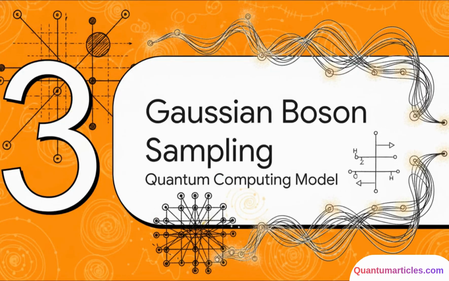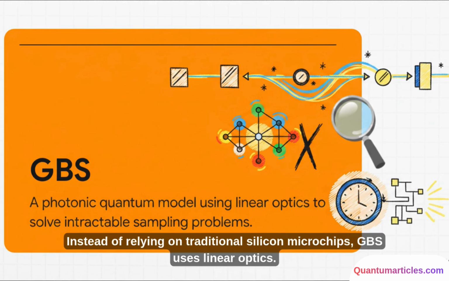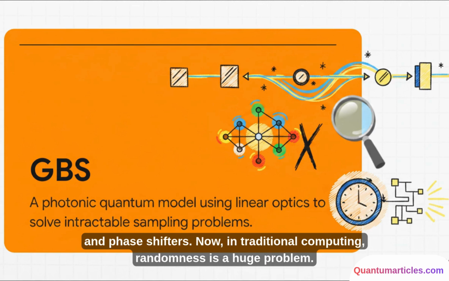Which brings us to Section 3. Enter Gaussian Boson Sampling. So how on earth do we find these cliques efficiently? Enter Gaussian Boson Sampling, or GBS for short. This is a photonic quantum computational model. Instead of relying on traditional silicon microchips, GBS uses linear optics. It fires single photon states through this crazy network of beam splitters and phase shifters.